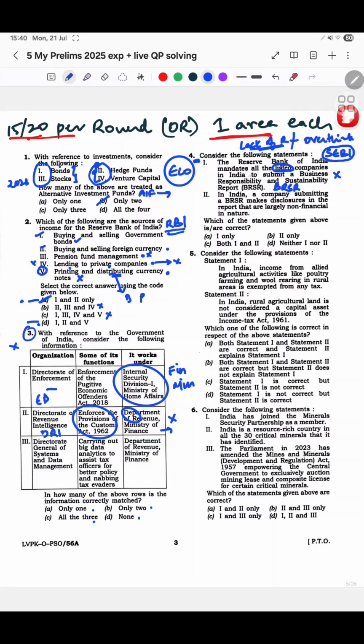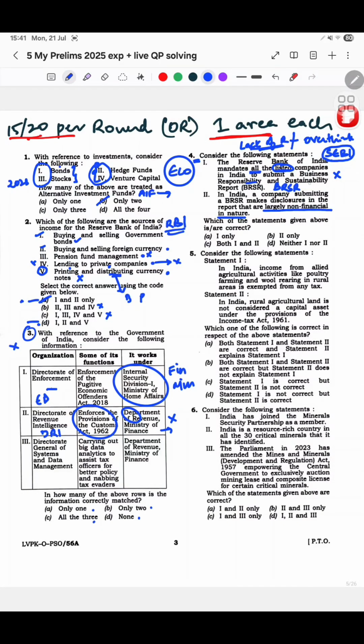Second is, this was also like I felt कि this also might be one reason कि all the companies को बोल रहा है, तो maybe ये गलत है. So this was wrong is what I got to know. In India, a company submitting a BRSR makes disclosures in the report that are largely non-financial. Okay. The problem here is, this is my overthinking in the exam.